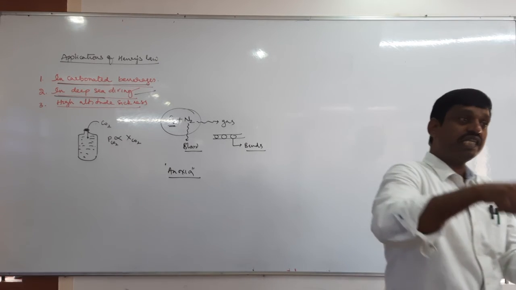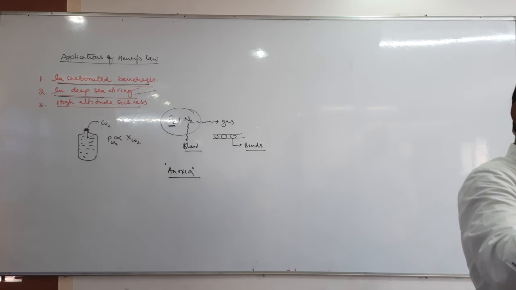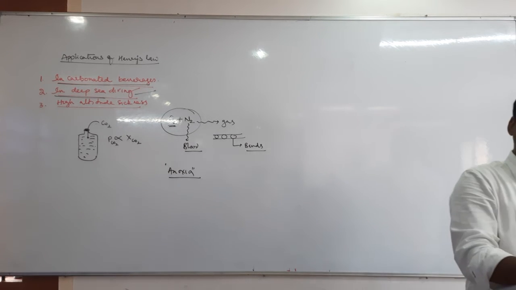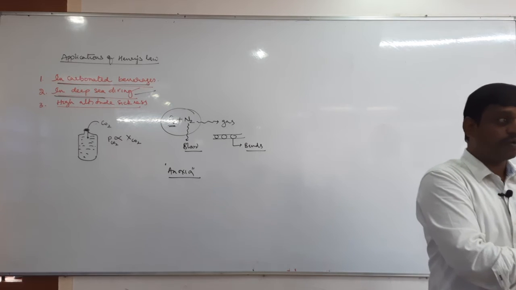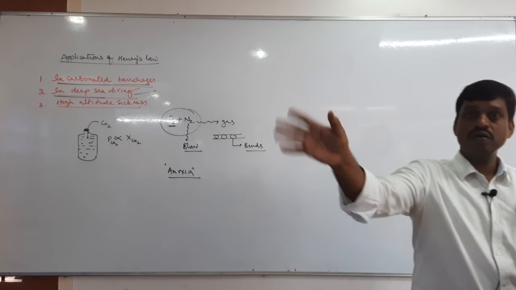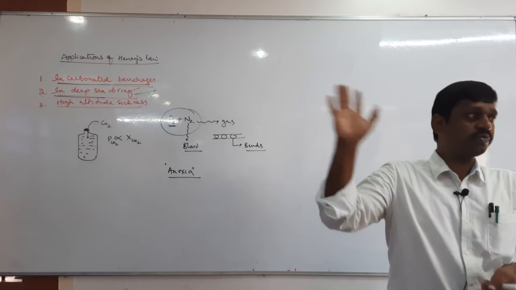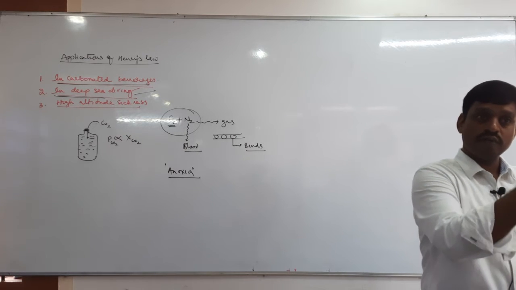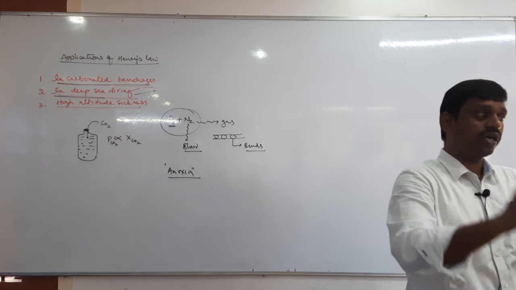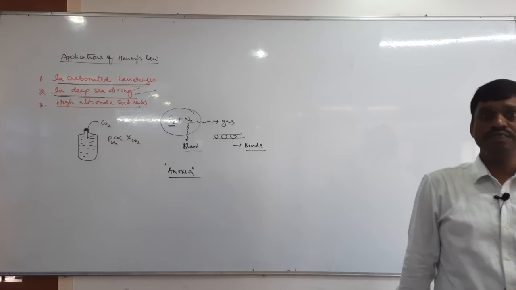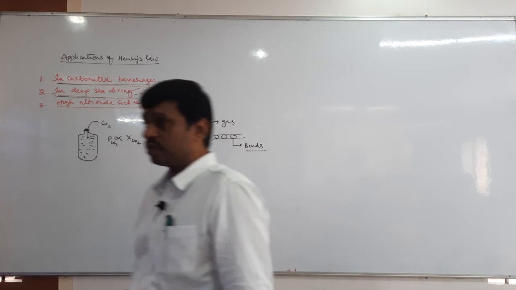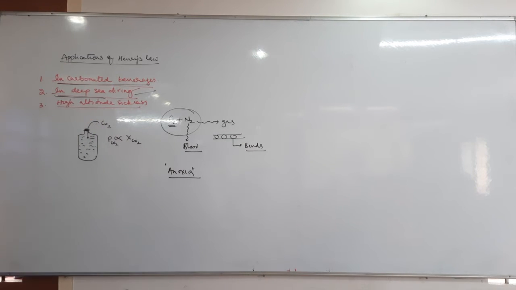There in the cells the availability of oxygen is less, that means the partial pressure is less. So therefore at less partial pressure, oxygen disconnects from hemoglobin and is given to the cells. That process takes place. So carrying oxygen from lungs to cells is also based on Henry's law. So these are the importance of Henry's law. Clear? Okay, take down.